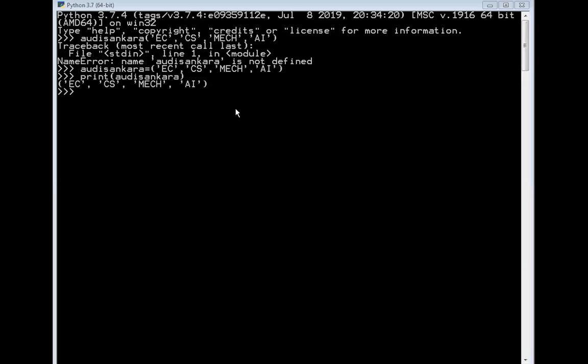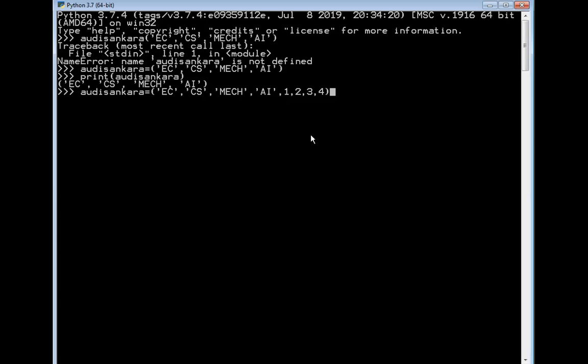Now let us consider one of the examples. Here you can notice that I have taken Adi Shankara equal to ECE, CS, mechanical, and then AI, and then in the bracket I will also specify integer values. I will specify 1, 2, 3, and then 4. You can specify float values also. In this particular example I have specified integer values in order to make you understand that the tuple consists of different kinds of data types.